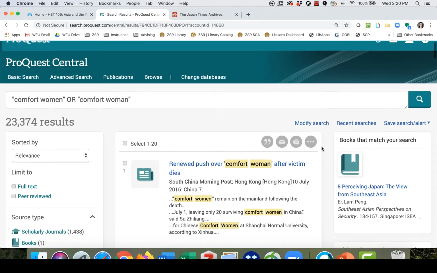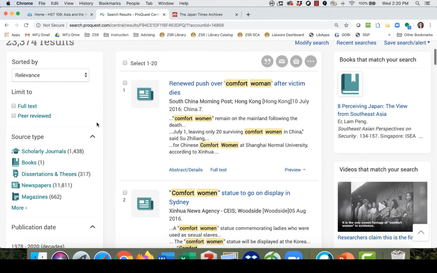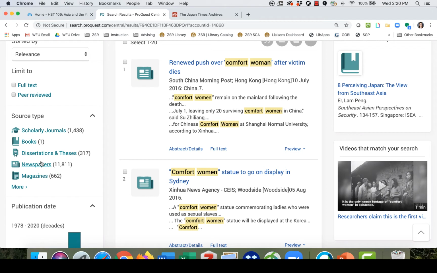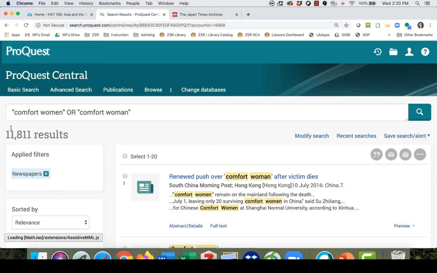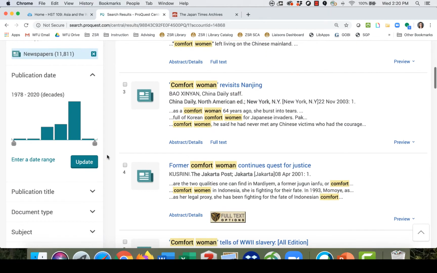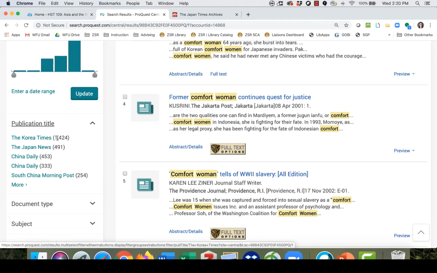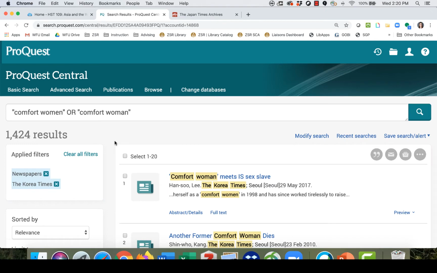Taking a look at our results, we have over 23,000. That's quite a few. So how can we begin to narrow this down? One of the things we know we want are newspapers. So I'm going to go over on the left side and limit our search to newspapers. Takes it down to about 11,000. That's a little bit better. But we're also really interested right now in the perspective from Korea. So over on the left where it has publication title, you can see the Korea Times is actually the top one that comes up. So I'm going to choose the Korea Times so I only get articles from that specific newspaper.